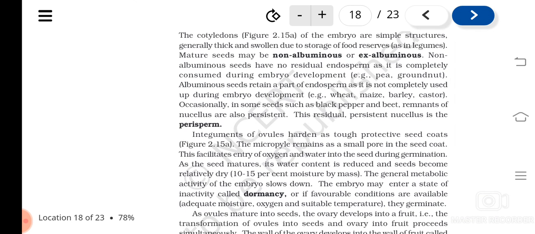So that persistent residual nucellus is known as perisperm. Seeds can be perispermous seeds, meaning they have remnant nucellus in them. If they are albuminous or endospermous, what is the meaning? They have the endosperm left out in them.